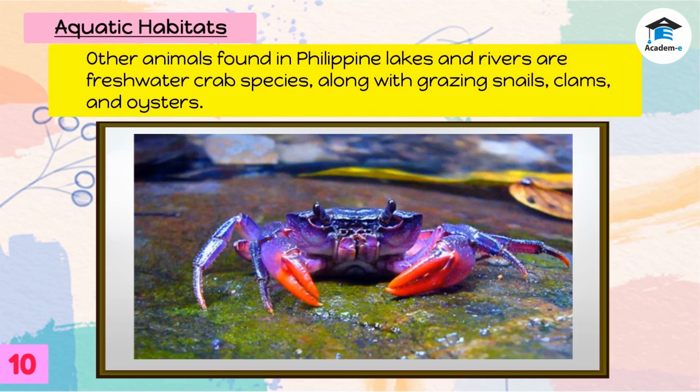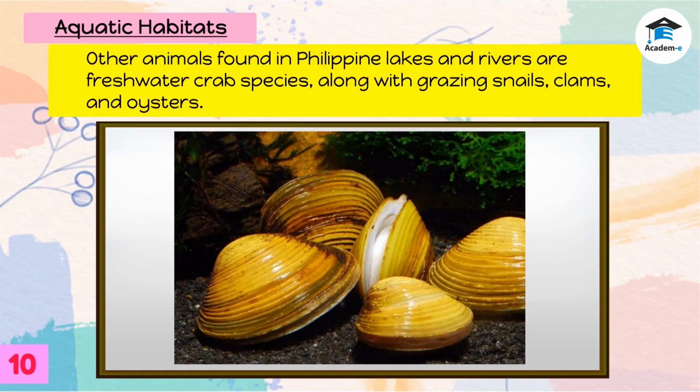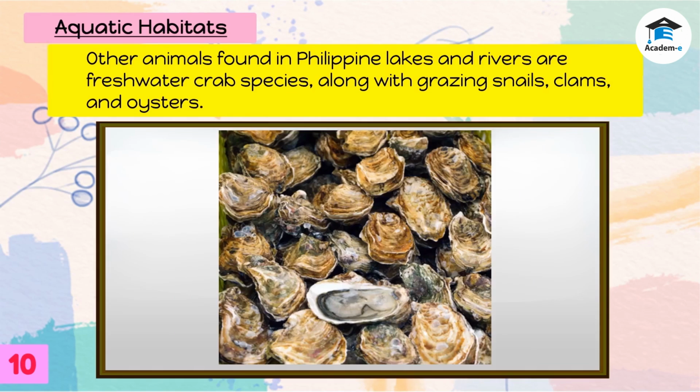Other animals found in Philippine lakes and rivers are freshwater crab species, along with grazing snails, clams, and oysters.